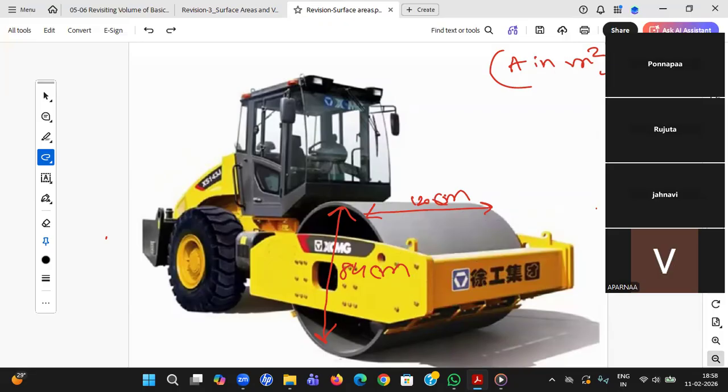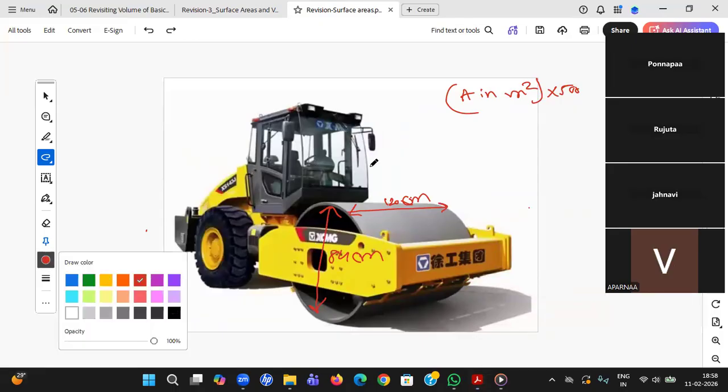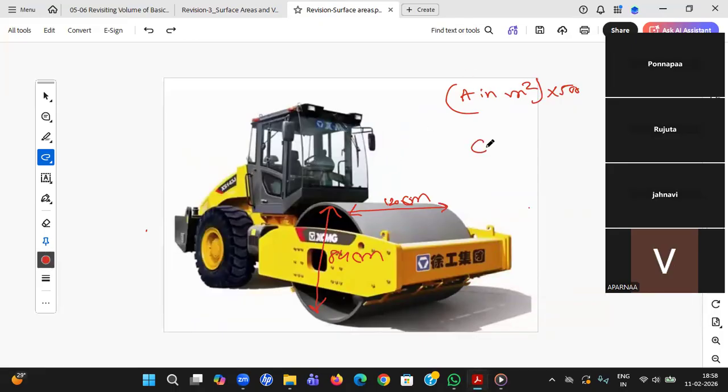Yes, Jahnavi, is it total surface area or curved surface area now? The CSA, okay? CSA of the cylinder into 500. That is what the formula is. Why? Because I am least bothered about the circles, this side, that side.